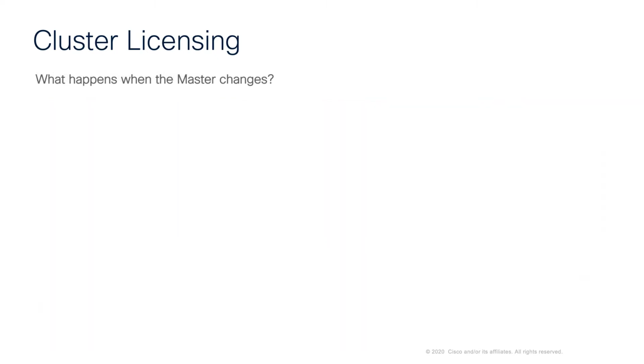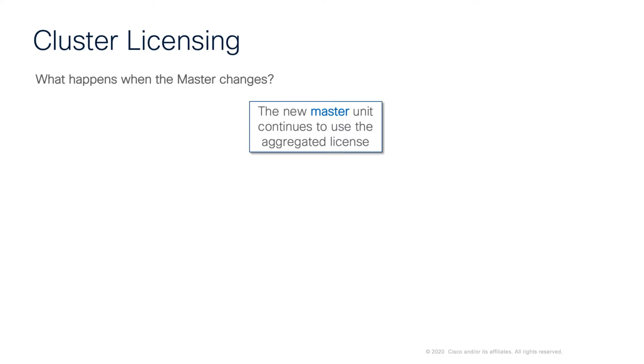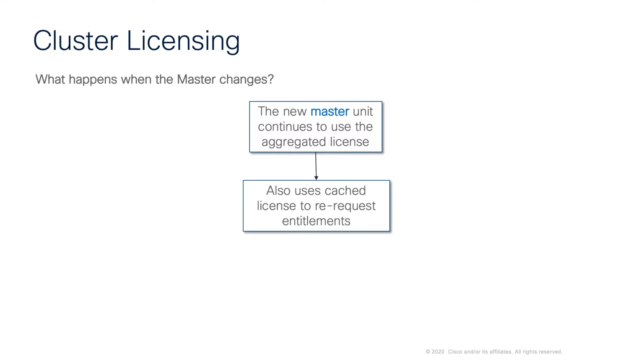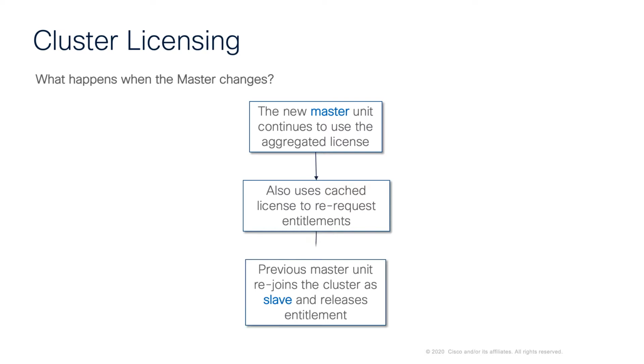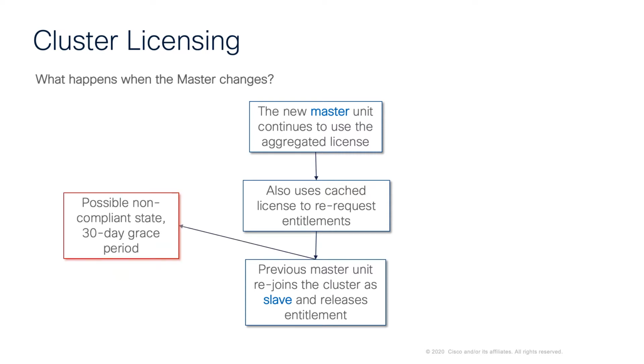And when it comes to cluster licensing, what happens when the master changes? Again, what we have here is a new master unit will continue to use the aggregated licenses. So remember, the licenses are aggregated across the whole cluster. It will use the cached license to re-request entitlements. The previous master, after it rejoins the cluster as a slave, will then release its entitlements. Again, we may enter a possible non-compliant state, but we do give that 30-day grace period.